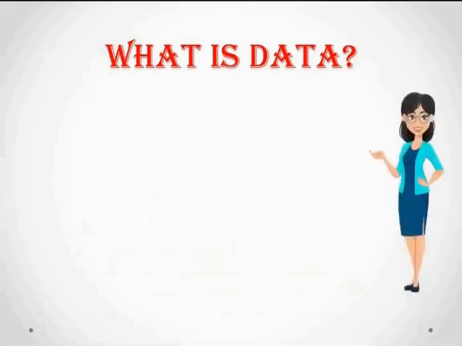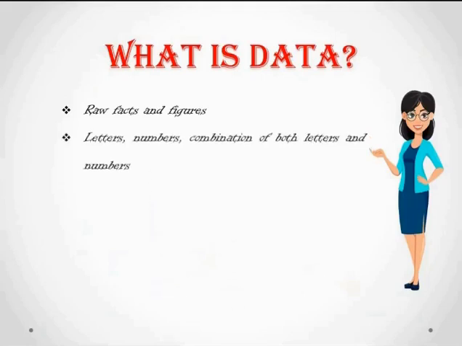So normally data is nothing but a raw fact, or else we can say a figure. So how are these raw facts and figures represented? They are represented by either a number or a letter, or a combination of both letters and numbers. But the thing is, it doesn't give any meaning. If it is a number, a letter, or a combination of both, it is not going to give any meaning, right? So this is data.